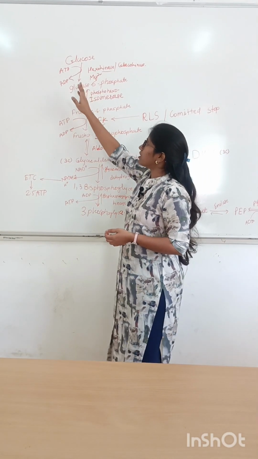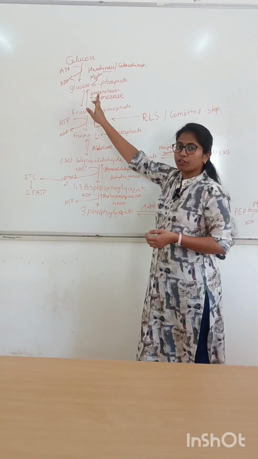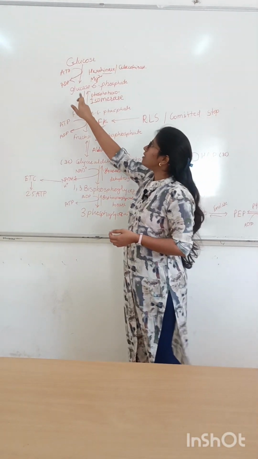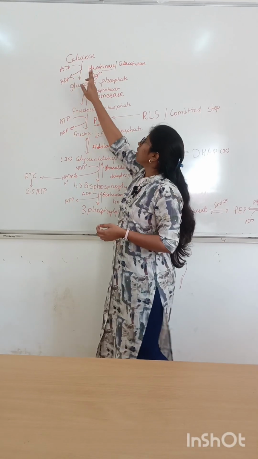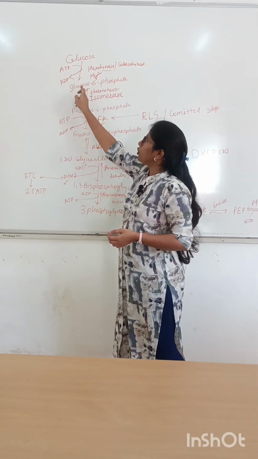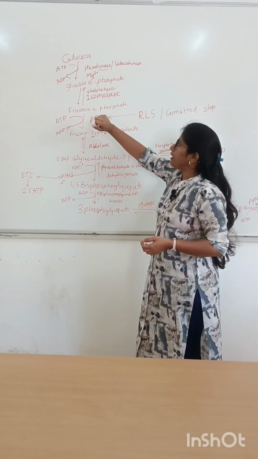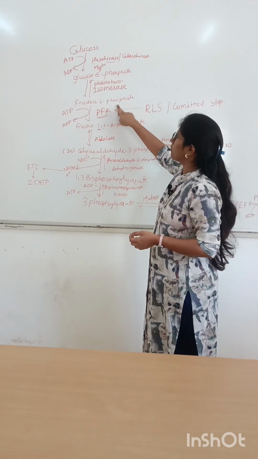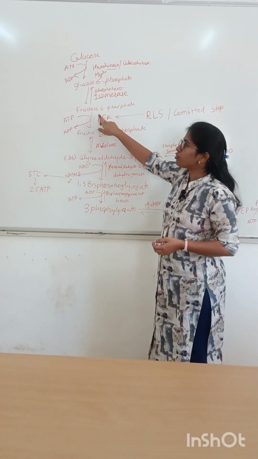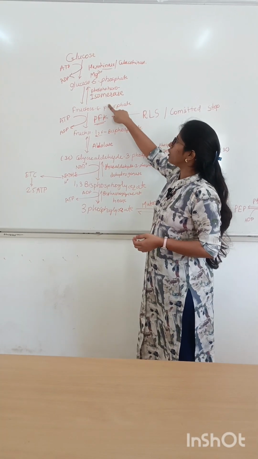In this first step of glycolysis, glucose is converted into glucose 6-phosphate, and it requires ATP. Hence, one ATP molecule is converted into ADP in the first step. And this glucose 6-phosphate undergoes isomerization and forms fructose 6-phosphate with the help of enzyme phosphohexoisomerase.